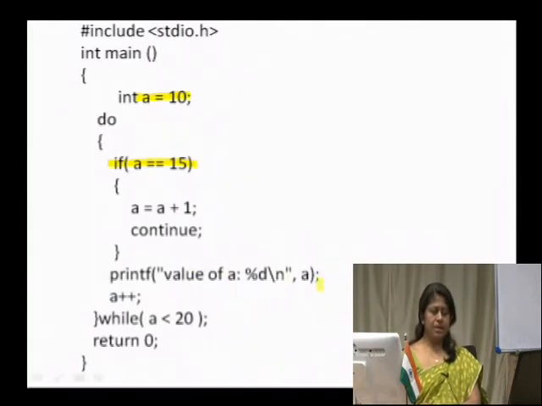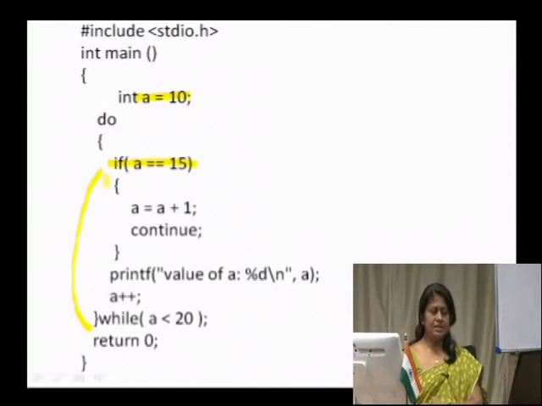So, it would print the value 10 and then increment the value of a by 1, and then we check the condition while a less than 20. Since a is now 11, this condition is satisfied. So, it gets back to the loop body, and checks whether a is equal to 15. It is still not 15. So, it goes to the printf statement, prints the value of a, increments it, checks the condition, and so on.